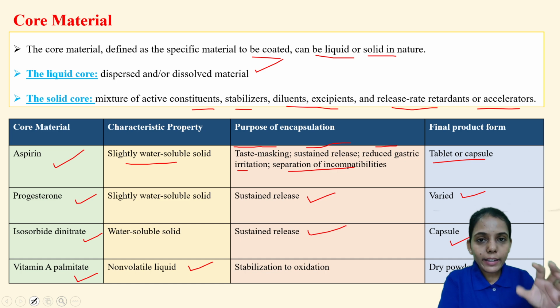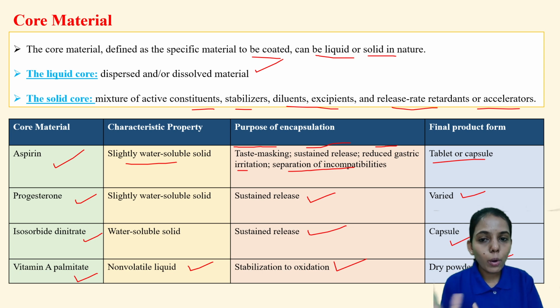So to make them stable, or less susceptible to oxidation, microencapsulation can be applied so that they will not come into contact with oxygen and it will retard the process of oxidation. The final product will be a dry powder.